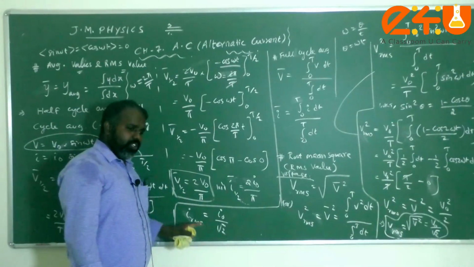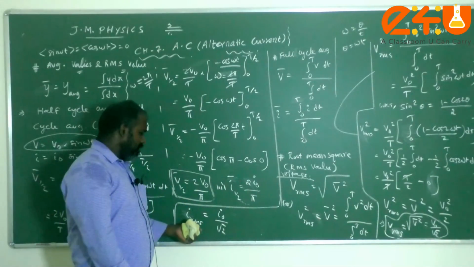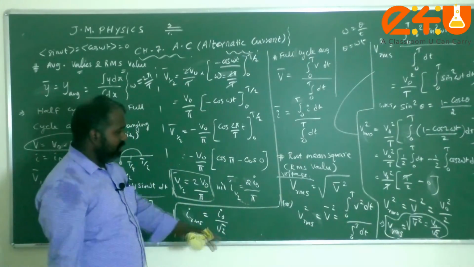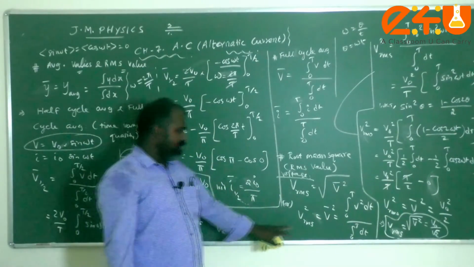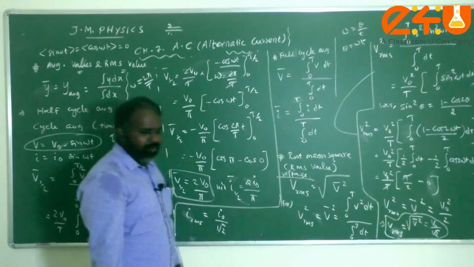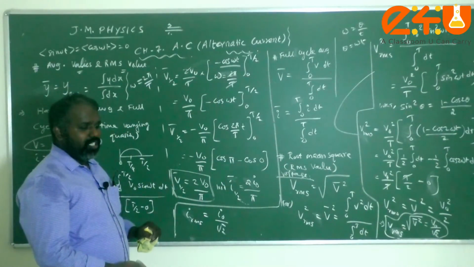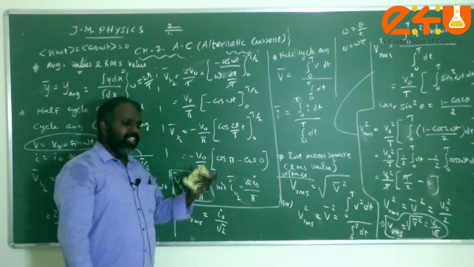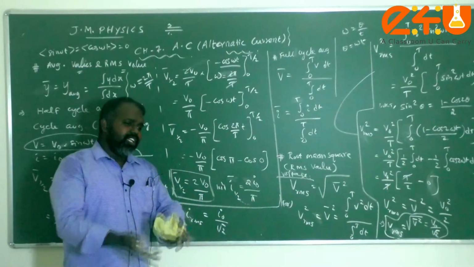The RMS value. If you know the RMS value, that can be measured. This is the mathematical point of view of what we discussed as Vrms and Irms. But from the physics point of view, what does RMS value mean? The power dissipated by the AC current is the same as the power dissipated by the DC current.